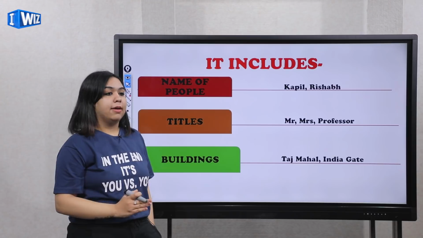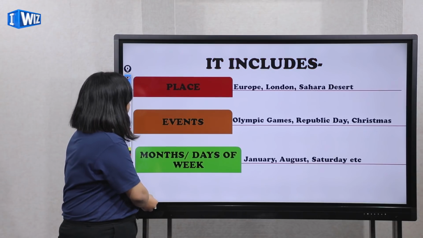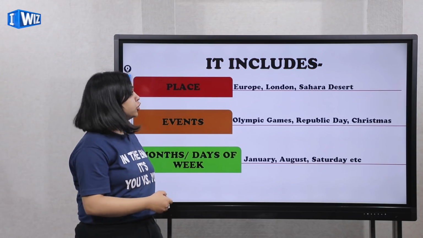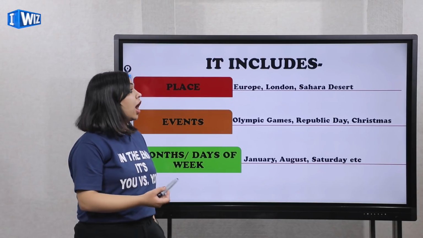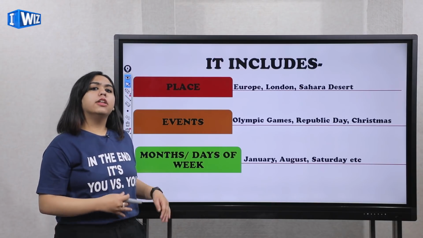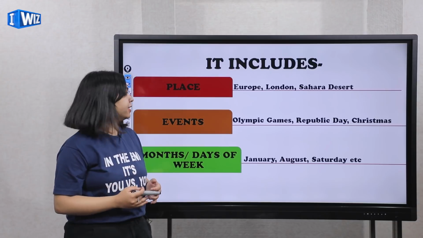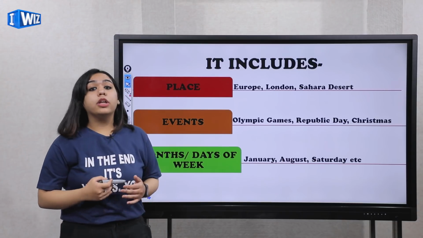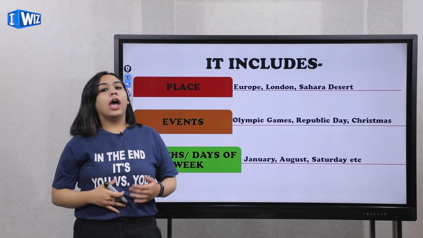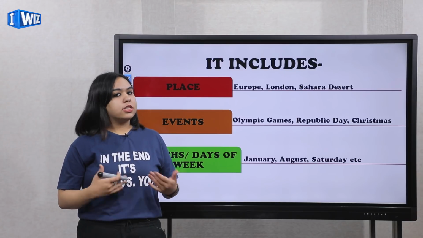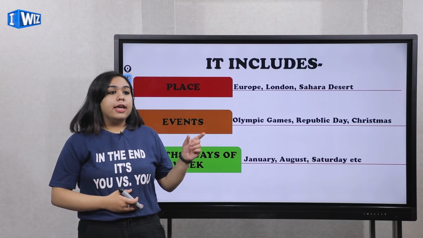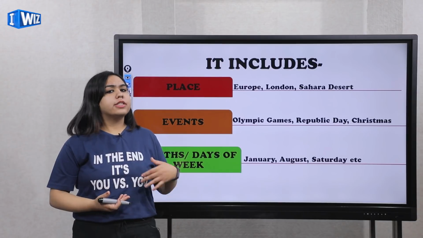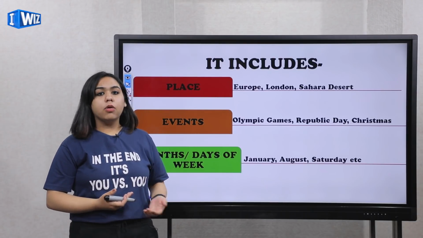Now, places: Europe, London, Sahara Desert, India, these are particular places. Now let's talk about events. If I say that I have to attend an event, event here would be a common noun. We'll discuss it in our next slide. What is a common noun?